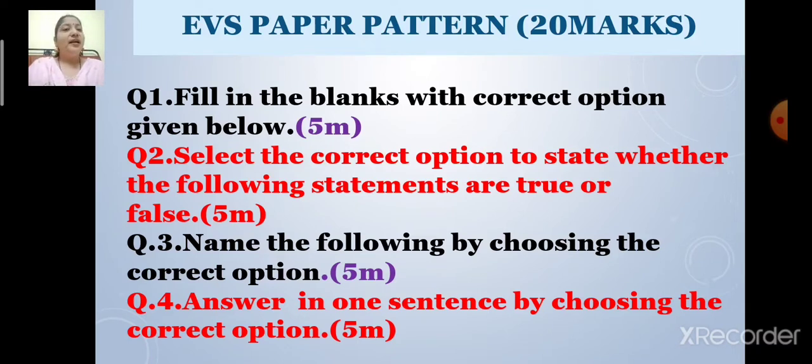Question number 3, name the following by choosing the correct option. It will be for 5 marks. And question number 4, answer in one sentence by choosing the correct option. It will be for 5 marks. Now children, let us proceed with the first question.